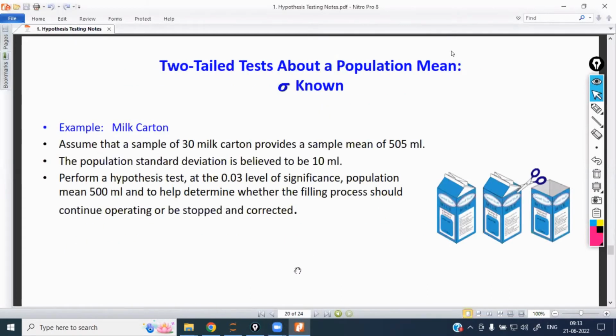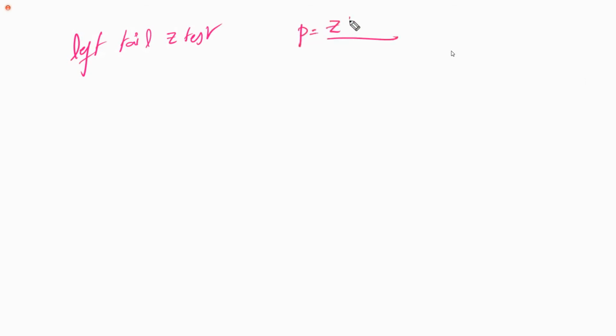Example number 2. In this example, again, the same 5 steps. In your notes, first you write clearly: if it is a left tail Z test or T test, whatever it is, you are going to calculate the probability, whatever is given directly in the Z table.